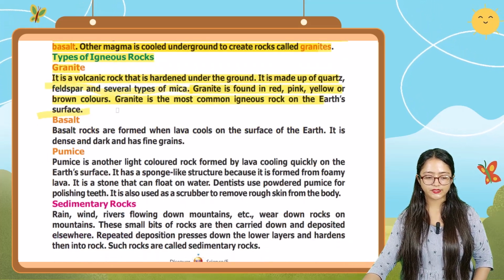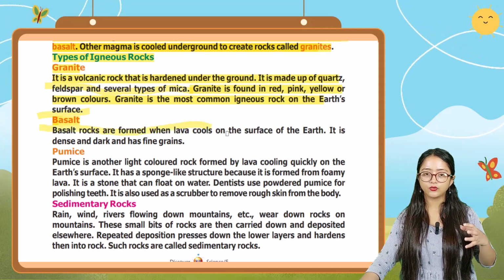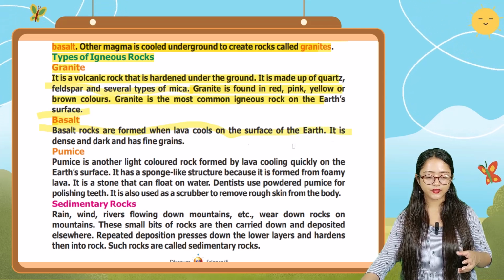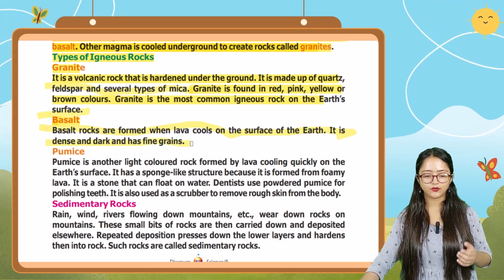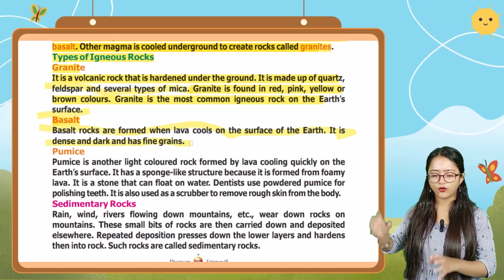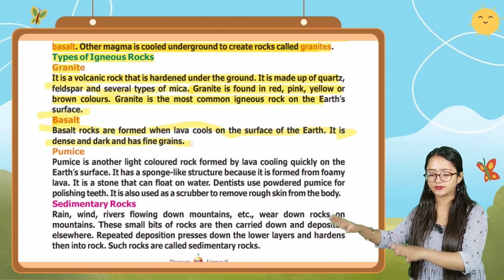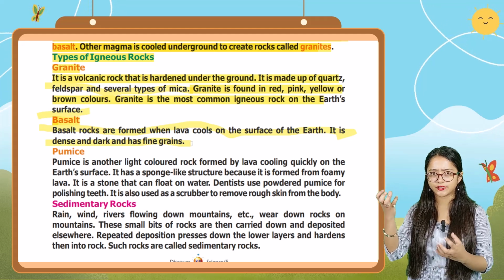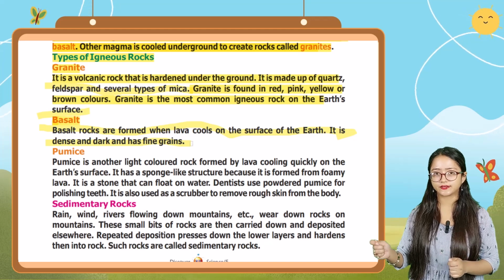Next one is basalt. Basalt rocks are formed when lava cools on the surface of the earth. It is dense and dark and has fine grains. So these types of rocks are formed when lava cools on the surface of the earth, and it is very dense, darker in color, and has fine grains in it.